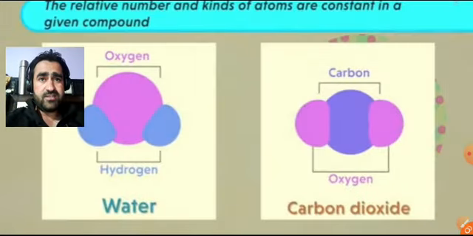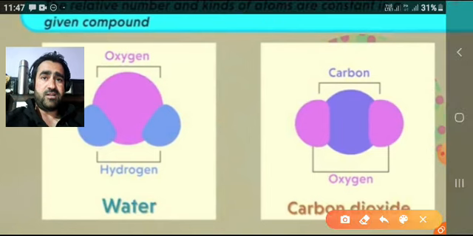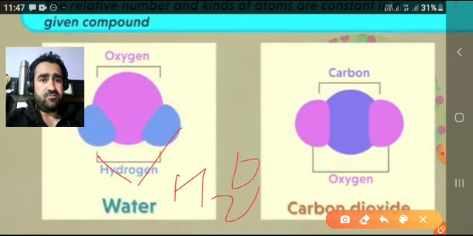The next postulate is the relative number and kinds of atoms are constant in a given compound. So what does that mean? That means the number of atoms is always constant. For example, water will always be formed of H2O, with one oxygen atom and two hydrogen atoms.